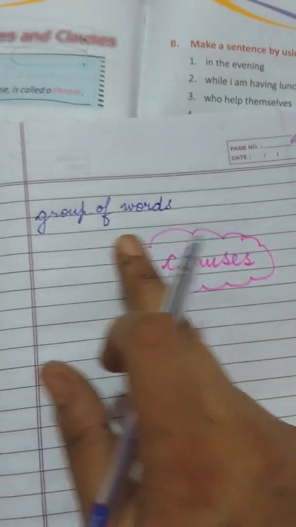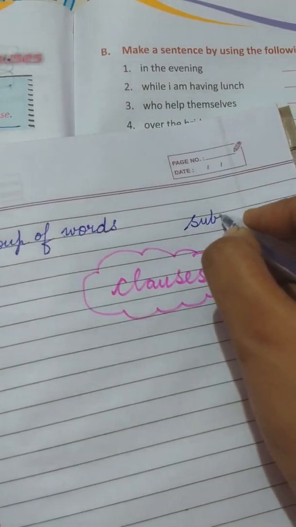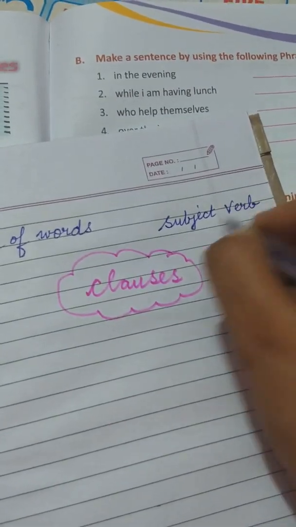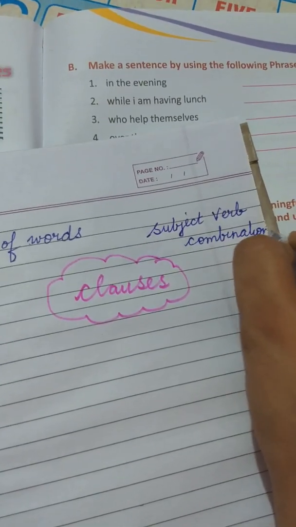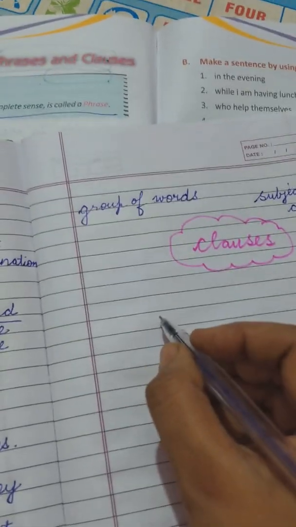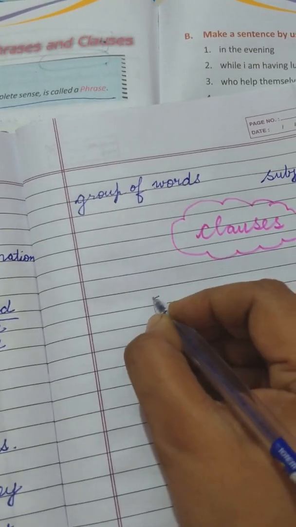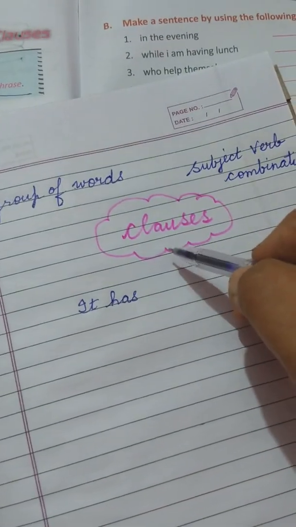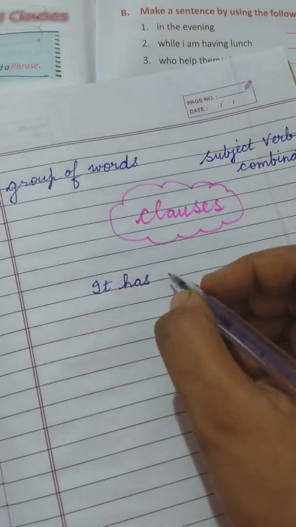Group of words, and this one, clauses are having subject verb combination. Subject verb combination is there. Subject verb combination, this is N. Okay, then the main thing, write down, it has a complete meaning by itself. Because better in this sentence, in the clauses, subject is there, verb is there. It has complete sense.